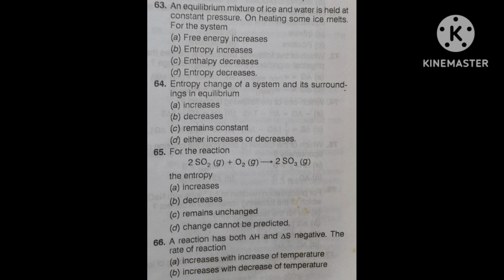Then the number of moles of product is less than the number of moles of reactant. Both are gases. Correct? This is the correct answer. What I told you, the number of moles decides. If the product is less, then entropy will decrease. In the reverse case, it would increase. But in this case, it will decrease.